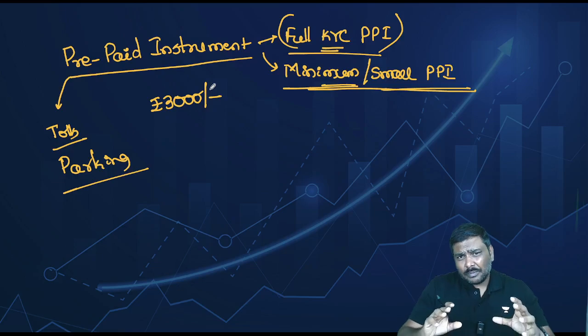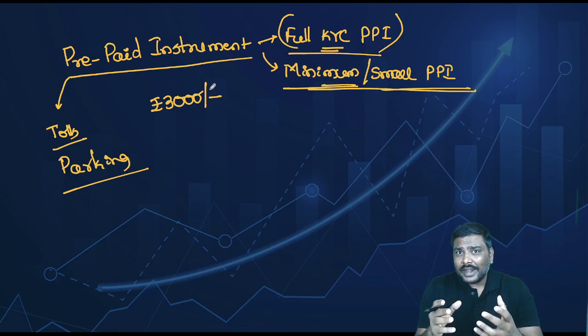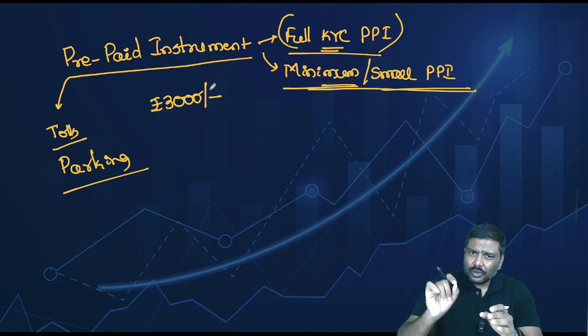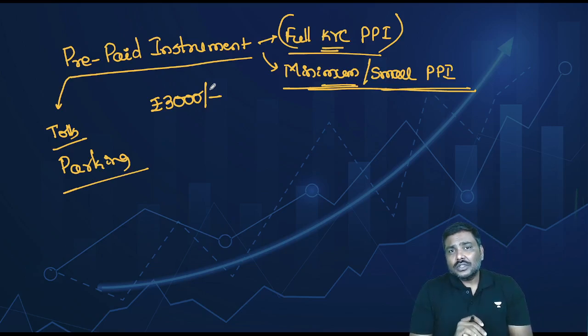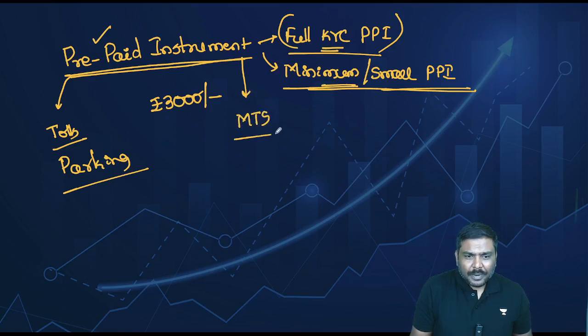And this PPI will be there in perpetuity. There is no deadline, no due date for this PPI. Money will be there as long as it is up to 3,000, and you can keep on using it. So these are some very important features of the prepaid instruments for MTS. In short, RBI calls this PPI MTS.